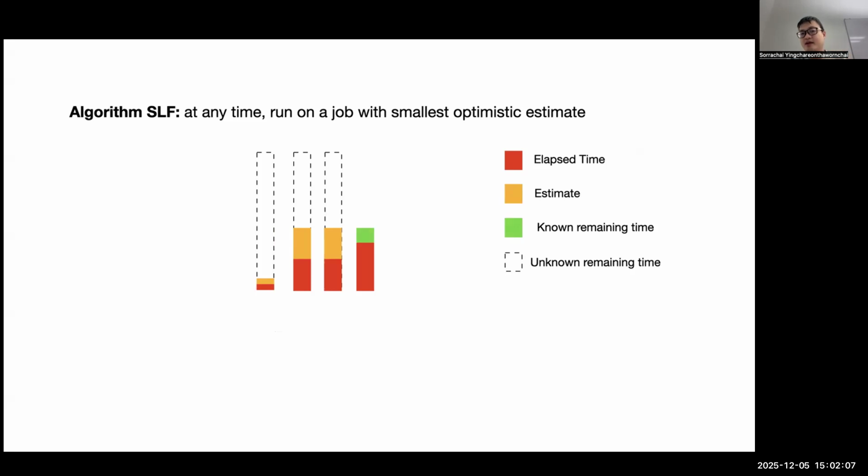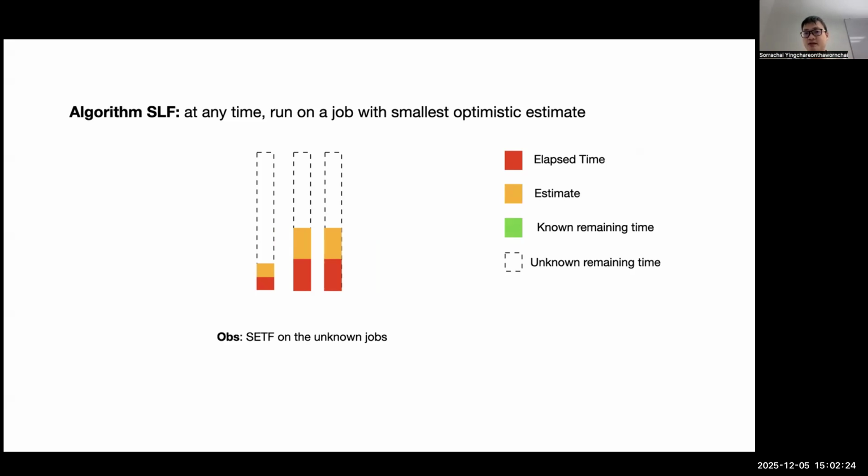You have some elapsed time. It's still remaining very small until it reaches the point that it's equal to the known remaining time. In this case, when the estimate equals, the algorithm will come back, switch, and work on the known job and finish the known job.